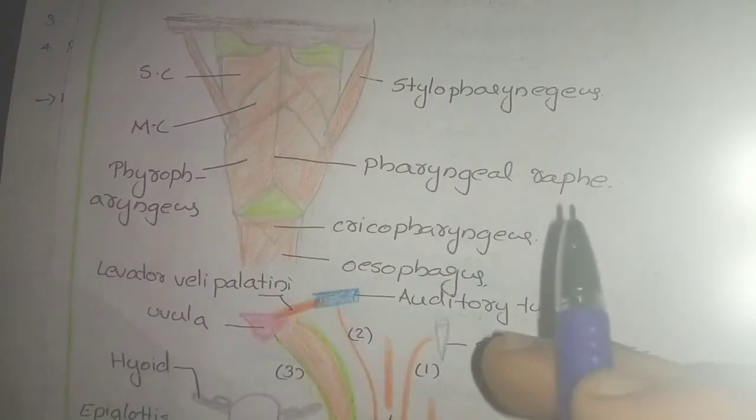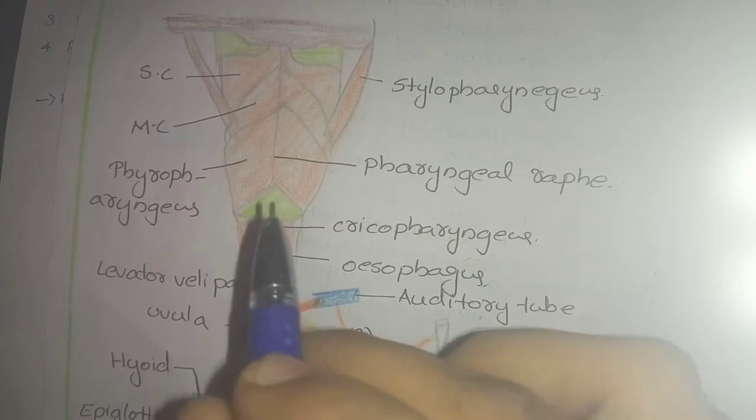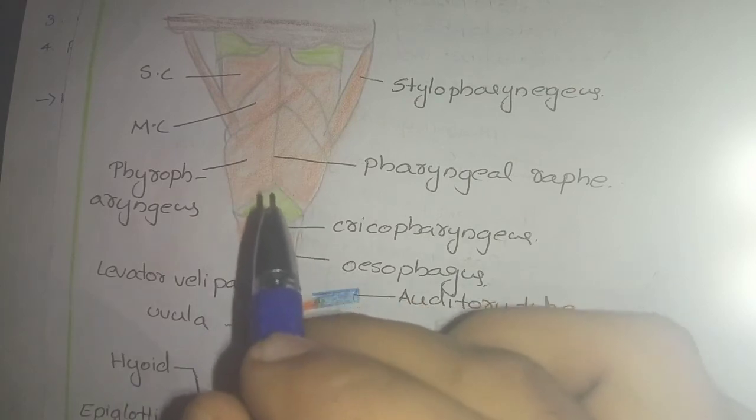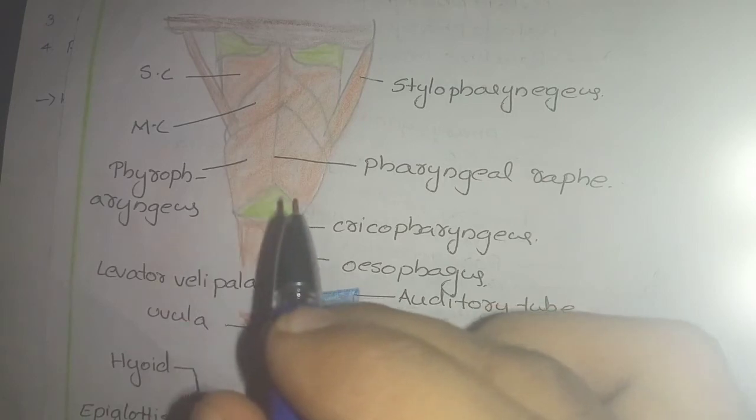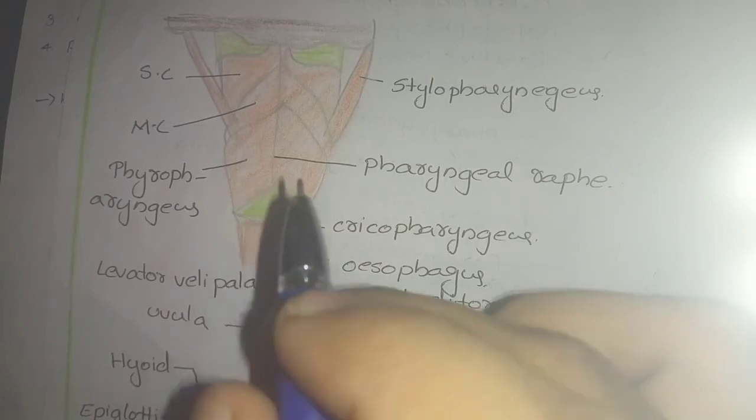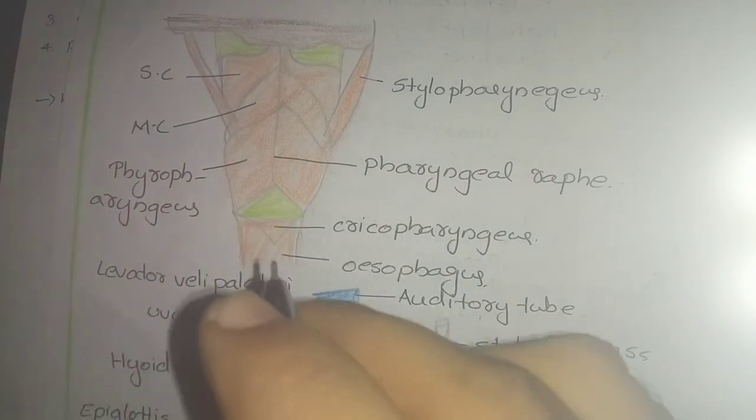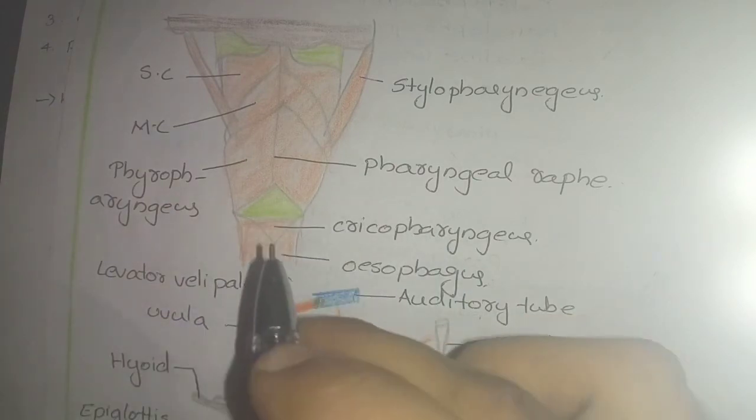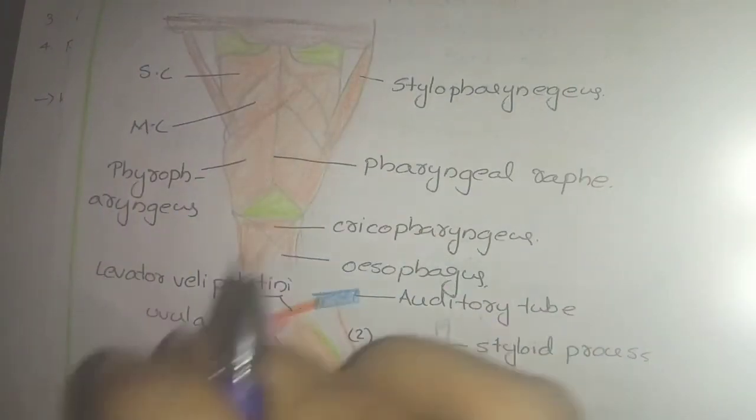In the clinical aspect, in Killian's dehiscence, sorry for the pronunciation, the pharyngeal diverticulum usually occurs at this site. It is normal in pigs, but it is not that normal in humans. So the outpouching of this dehiscence is known as the pharyngeal diverticulum. So that's all for this topic.